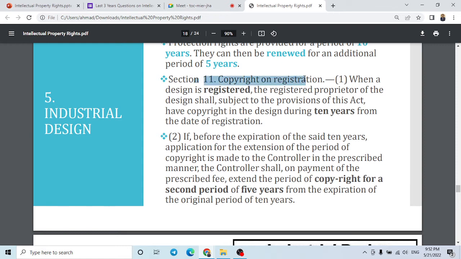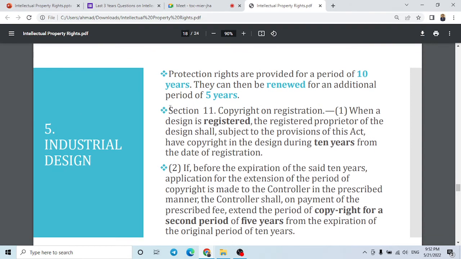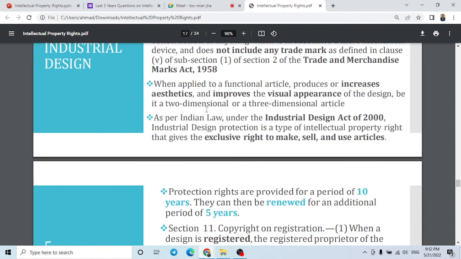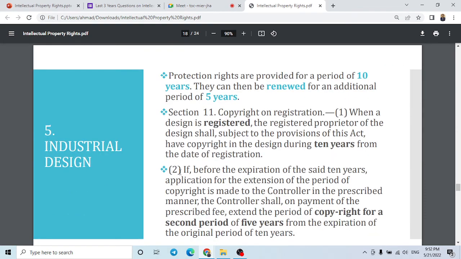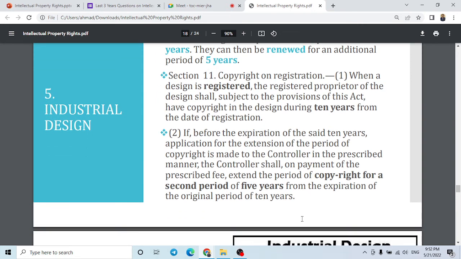Section 11 explains copyright on registration. Whatever is written here is explained with the help of Section 11 of the Industrial Design Act of 2000 and Section 2. First it is given for 10 years, another time it is given for 5 years. You people can read it.